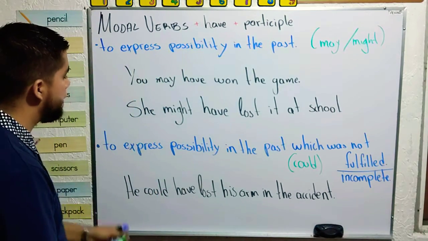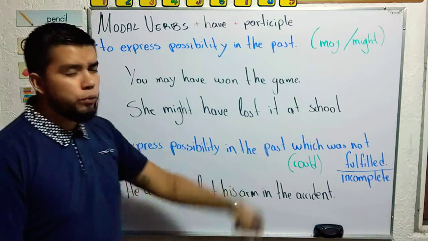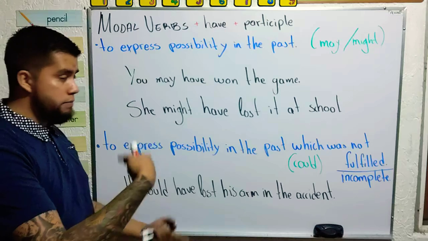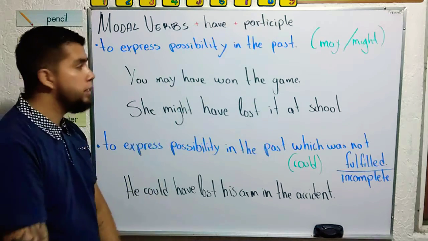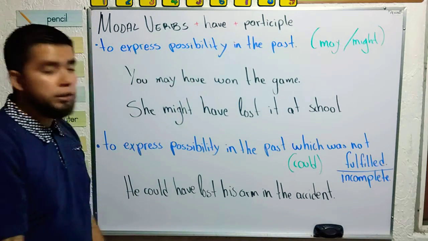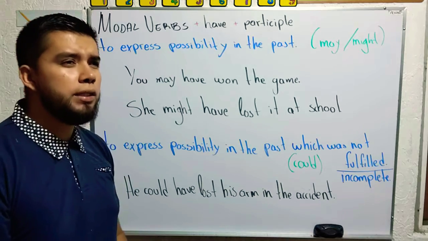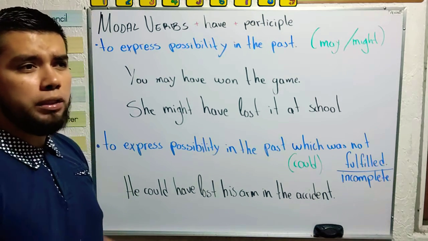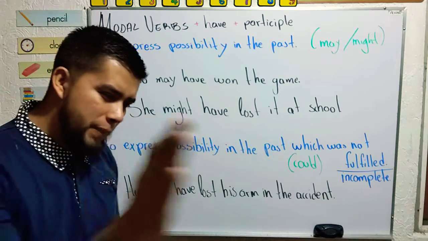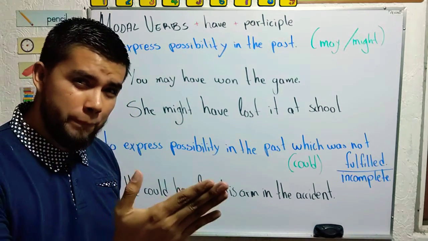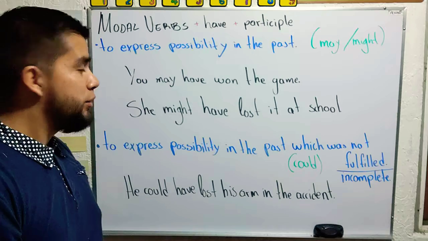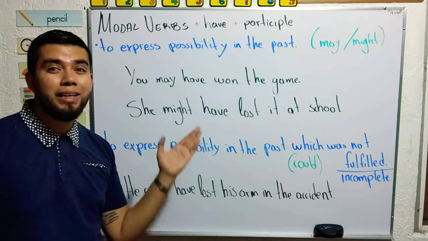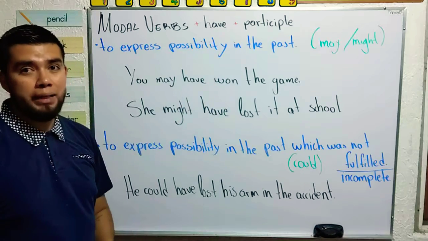Check my examples. You may have won the game. In the game, in the past, you had the possibility to win the game. So it's like a supposition, an imaginary situation, but it's only to express, oh, you are so bad player. You may have won the game. You had that possibility, but in the past.